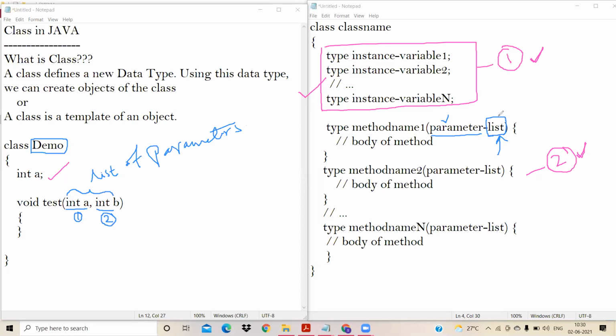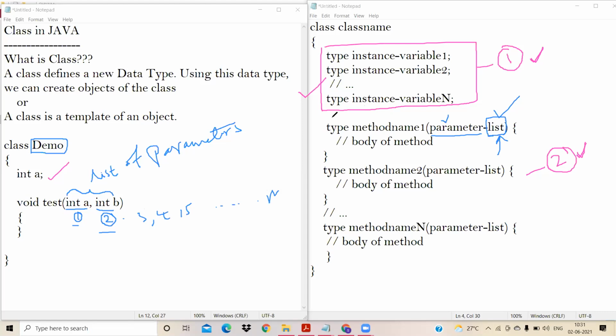Whenever you see the word list in syntax or general form, it means that I can pass more than one parameter. Here I have passed 2 parameters, but there is no constraint that I should pass only 2. I can pass 3, 4, 5, like this, n number of parameters. So this is how you need to define a method inside a class.